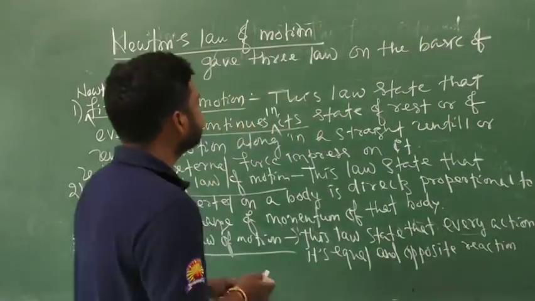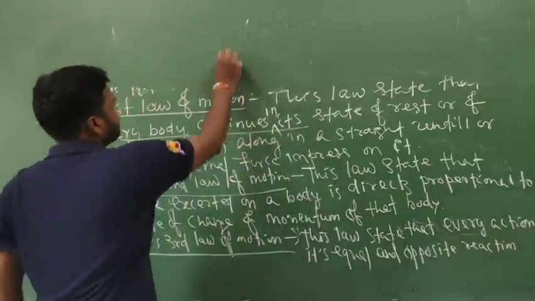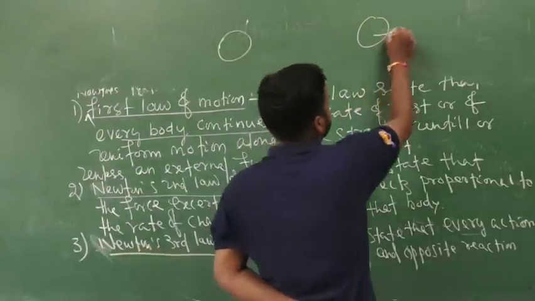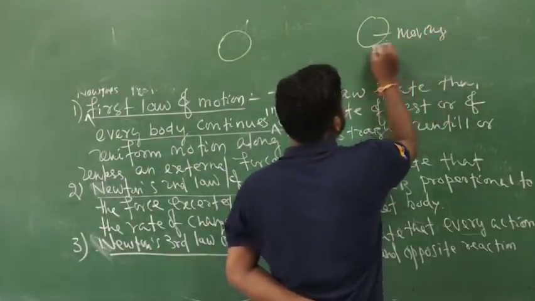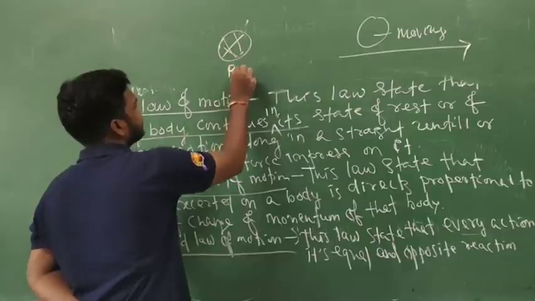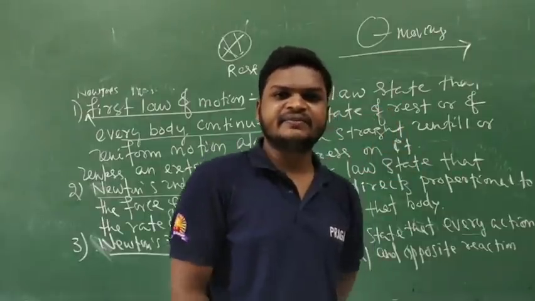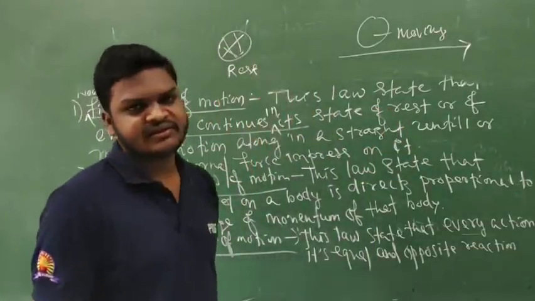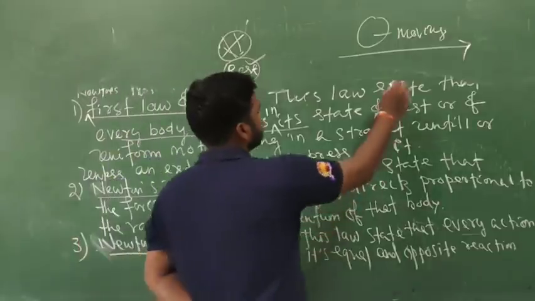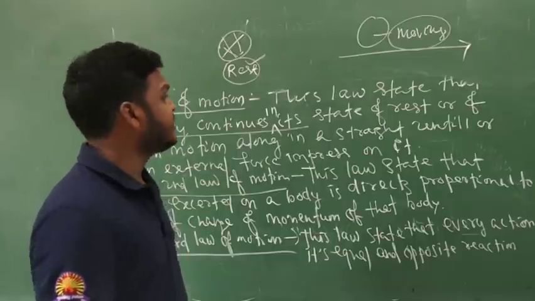What is the meaning of that? Suppose this is a body and suppose this is another body. Suppose this body is moving along a straight line, and this body is at rest. So until or unless we apply an external force, the body cannot change its position. That means the body continues in its state of rest or uniform motion along a straight line without the help of an external force.